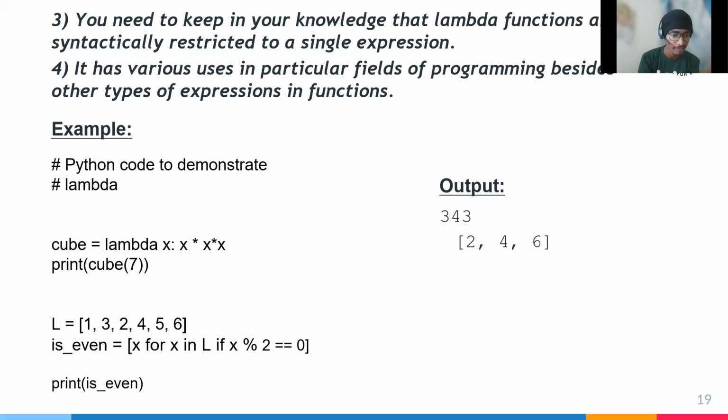Then is_even equals a list of x for x in L, if x divided by 2 equals 0, that is the given condition; print is even, or else. The first code is print cube of 7, where the cube is lambda x: x * x * x, meaning 7 * 7 * 7.